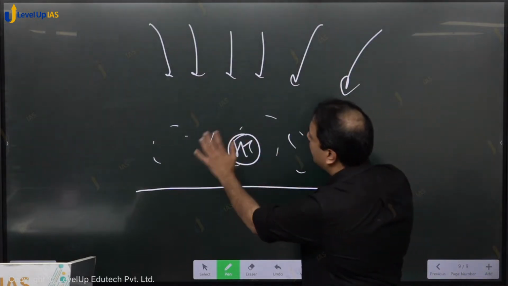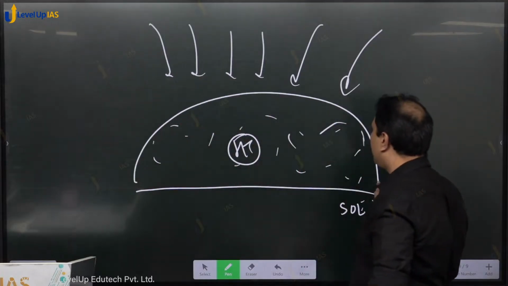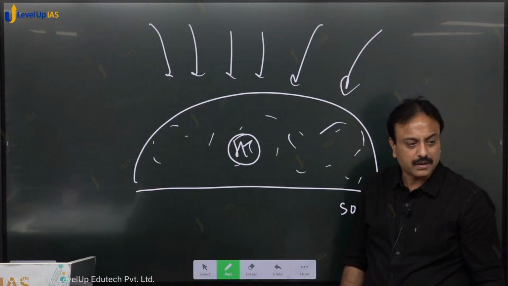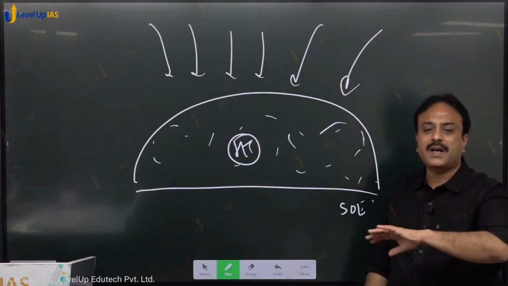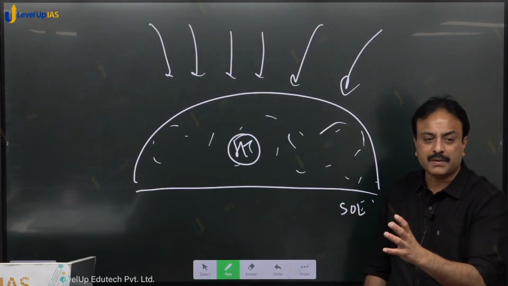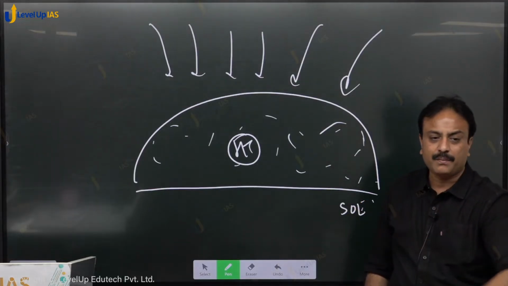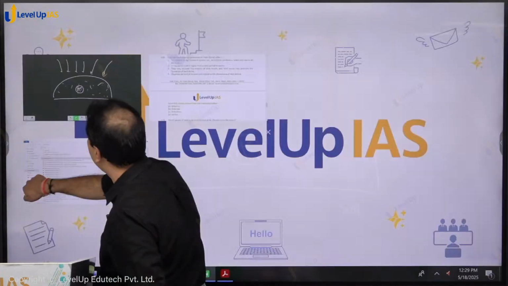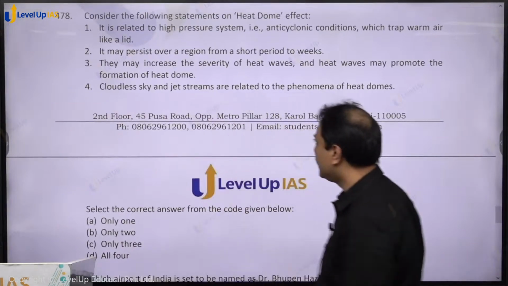So this heat, high temperature, gets trapped over here like a dome, and this is called a heat dome, right? The same phenomenon is related to the pollution dome. Pollution gets trapped, a dome forms, and pollution cannot escape. That is the pollution dome. Are you getting that? This question has been framed on the heat dome and pollution dome.